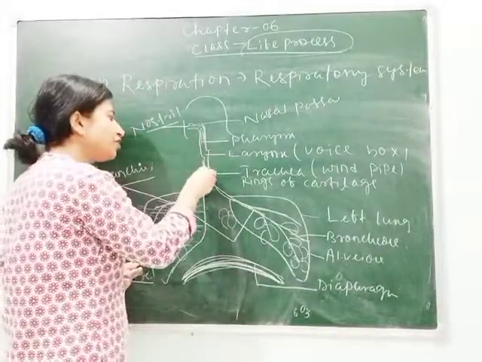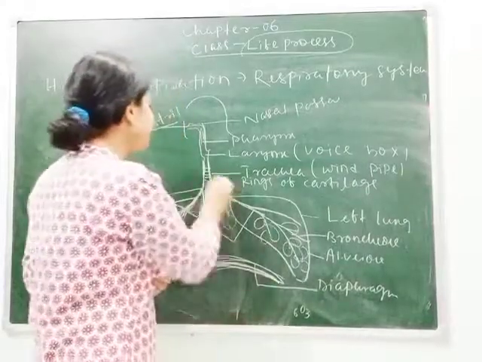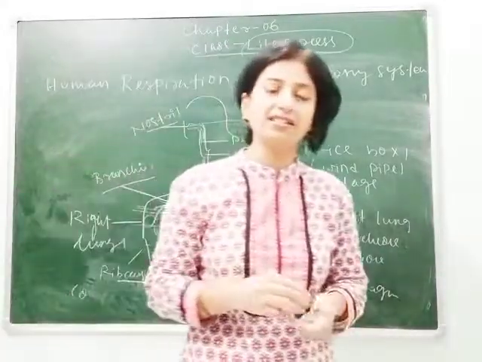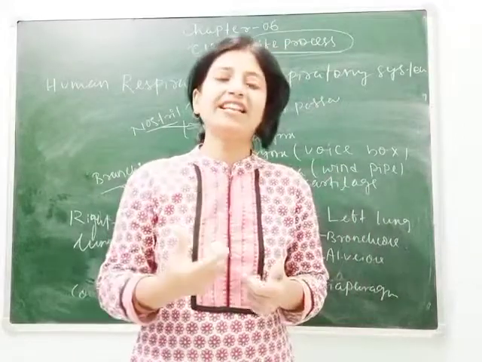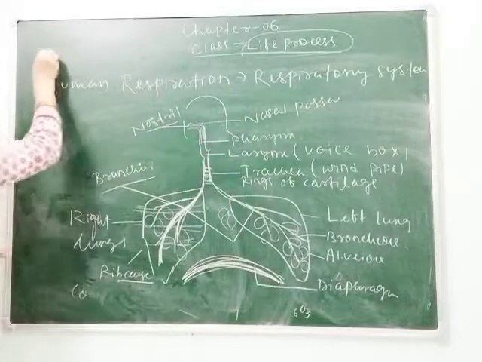Next, just below the pharynx, the trachea is present. The trachea is called the windpipe, and it has rings of cartilage. So what is the function of the rings of cartilage? During inhalation and exhalation. Students, inhalation means intake of oxygen.